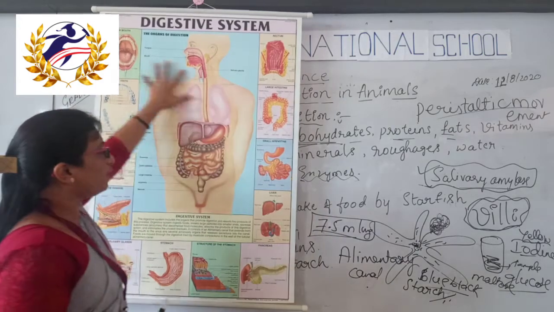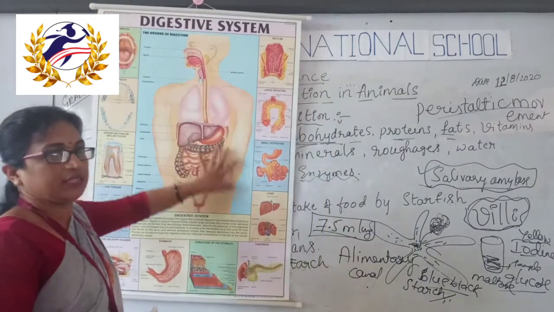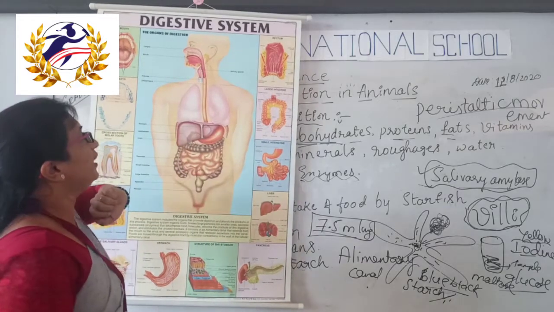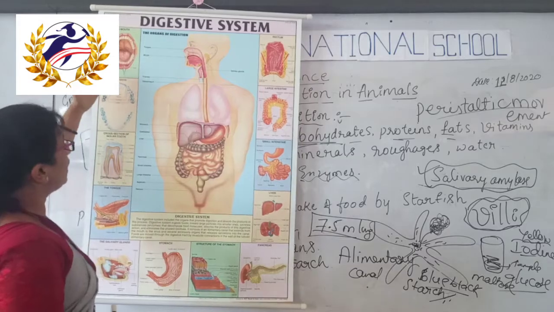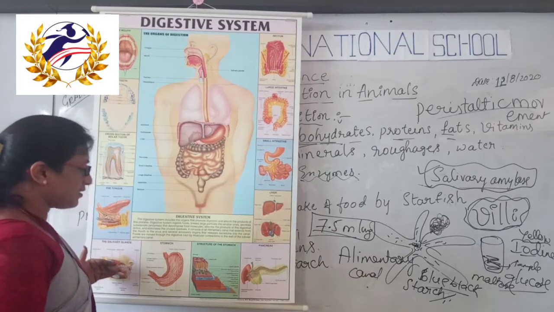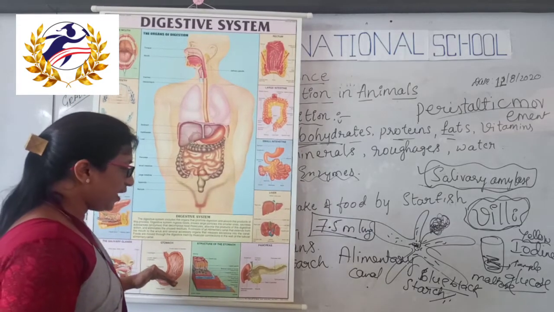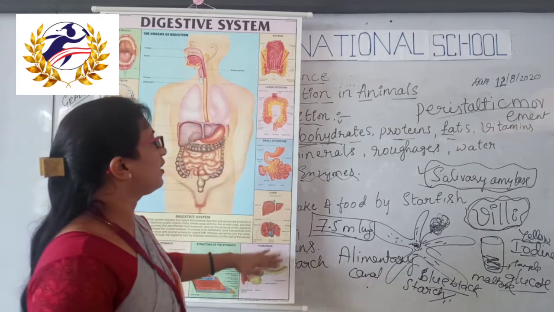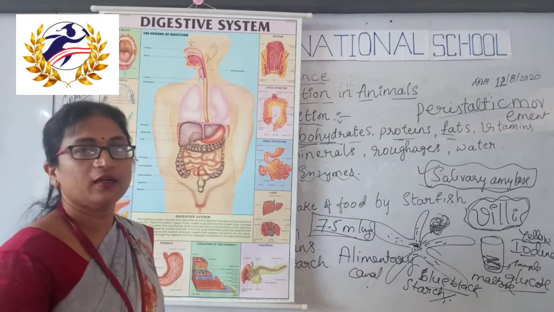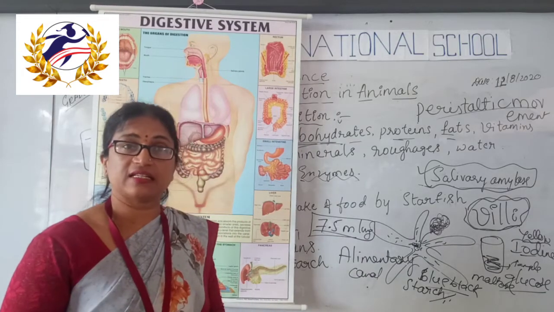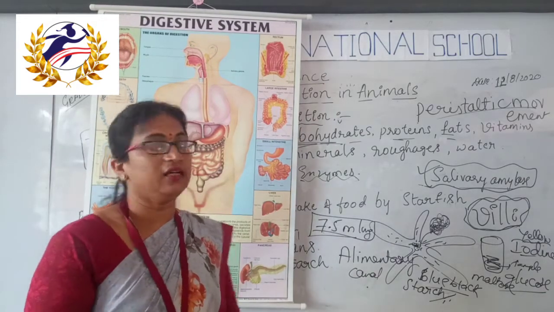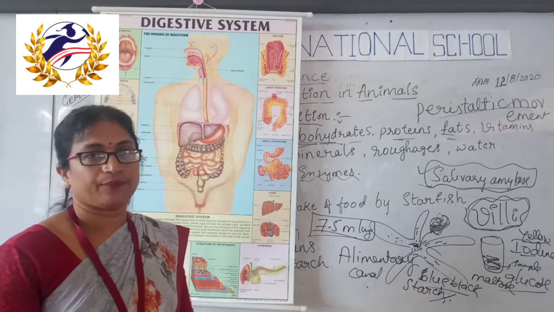This is all about the digestion. Digestion takes place in human beings, which involves all these parts: the mouth, with teeth, tongue and salivary glands, and then the stomach, and then gallbladder, liver, pancreas. And at last small intestine, large intestine, rectum, anus. These are the different parts involved in the digestive system.